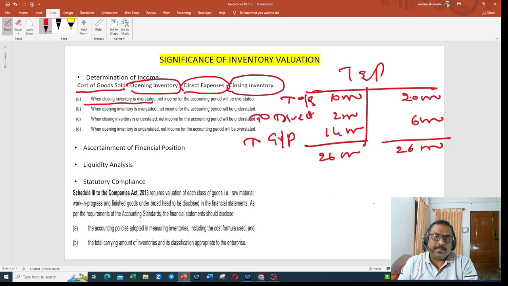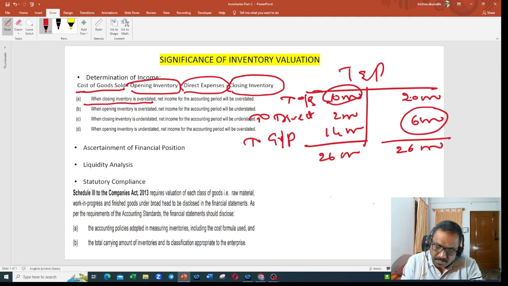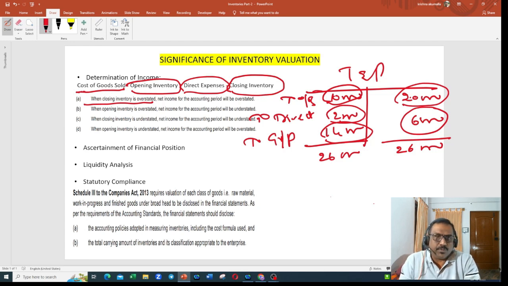So this is how I prepare the balance sheet. My opening inventory is 10,000. My closing inventory is 6,000. My direct expenditure is 2,000. My sales 20,000, and my gross profit is 14,000. This is a general trading and profit and loss account. This is how we prepare.